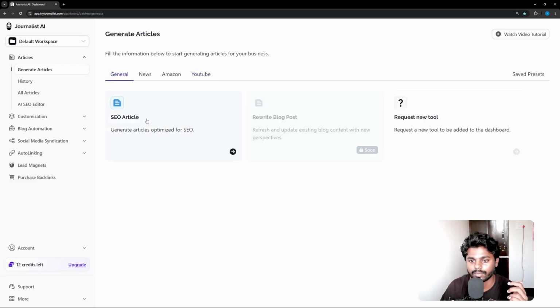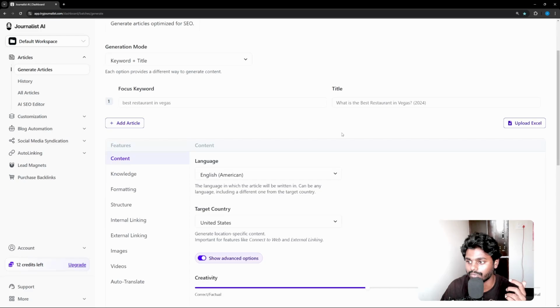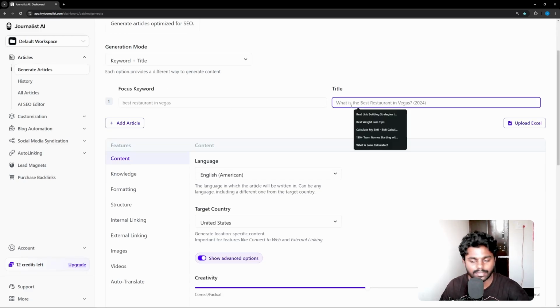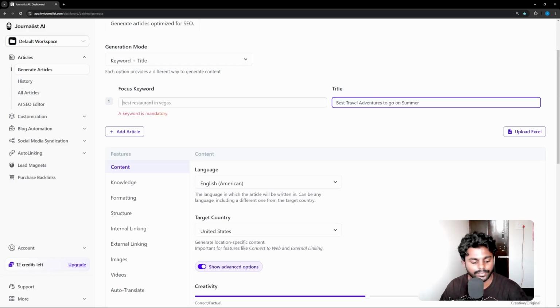Now what I'm going to do is go to the SEO article and show you an example. It's going to ask you to input a focus keyword and title. My title is Best Travel Adventures to Go on Summer, and my focus keyword is best travel adventures.